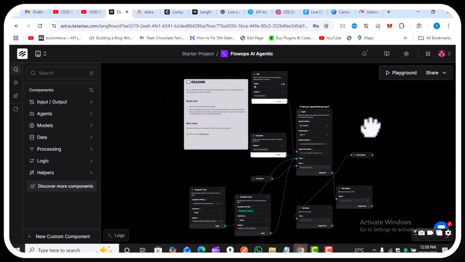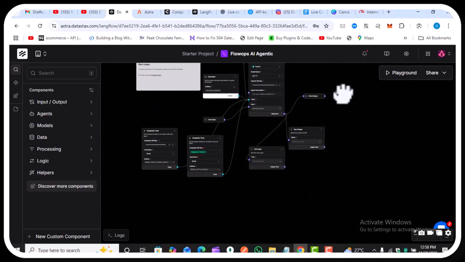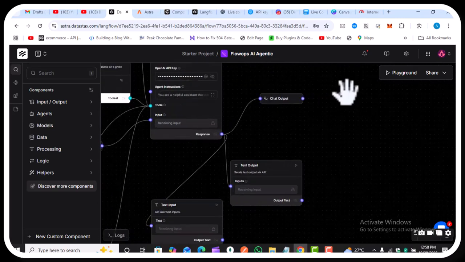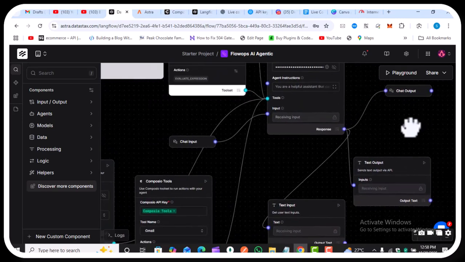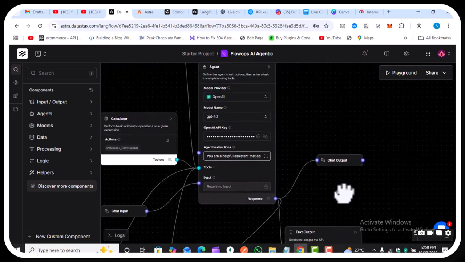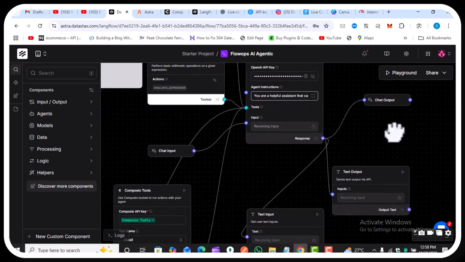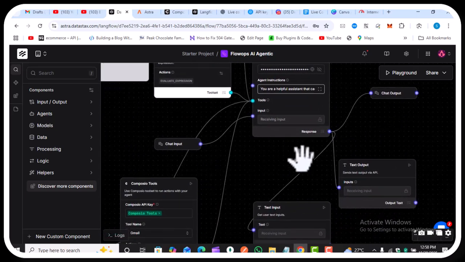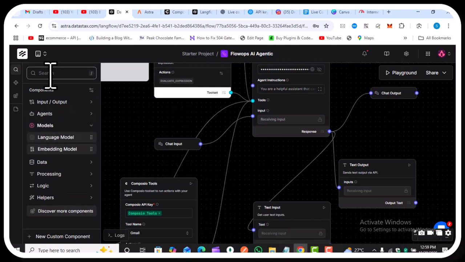Right, so we have our tools in here. We have the calendar, we have OpenAI agents, and we also have Composio tools.